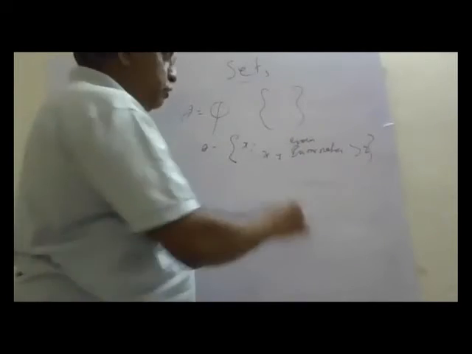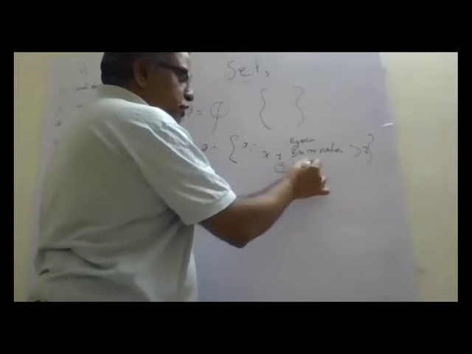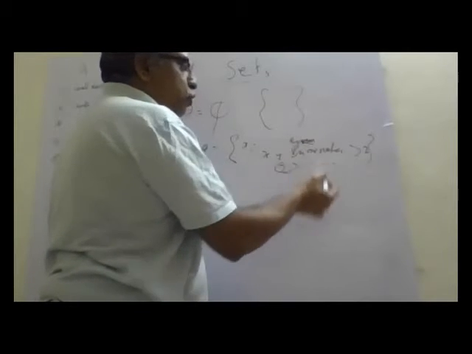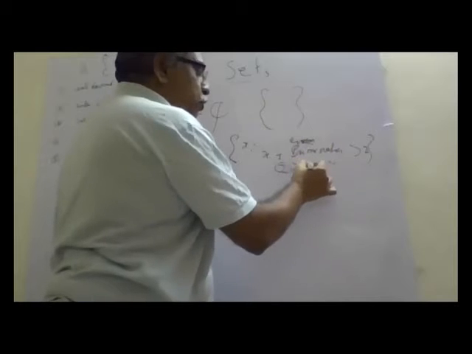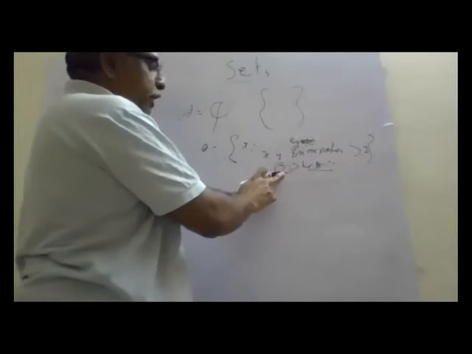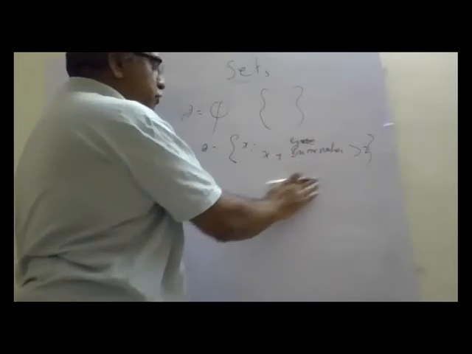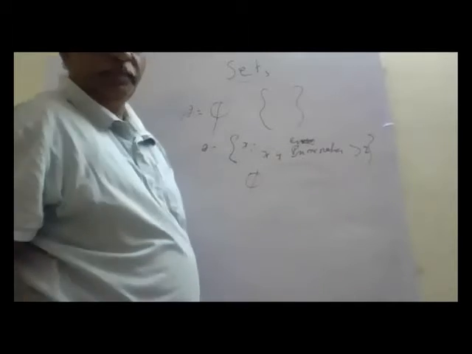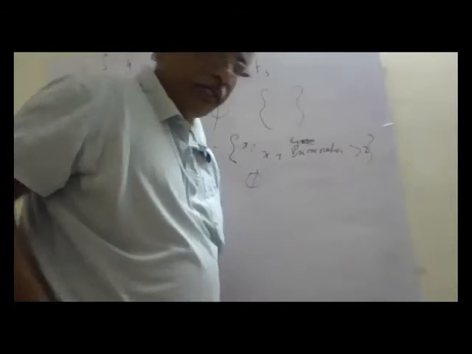What is a prime number? 2 is a prime number. But is there any even prime number more than 2? No, all are odd only. 4, 6, or any even numbers are multiples of 2. So there is no such prime number. So this is a phi set, a null set. There is no element that satisfies the set builder form.